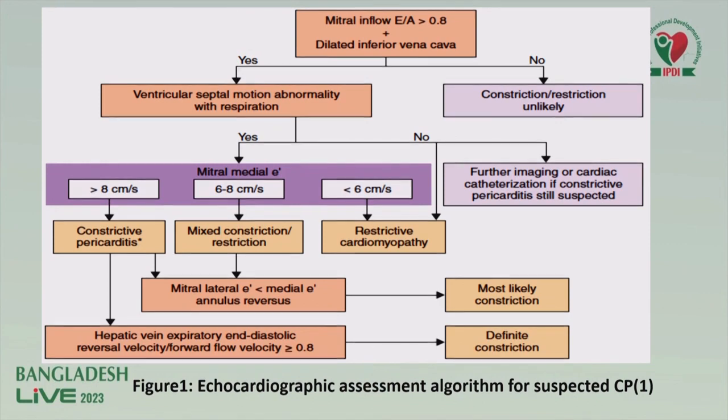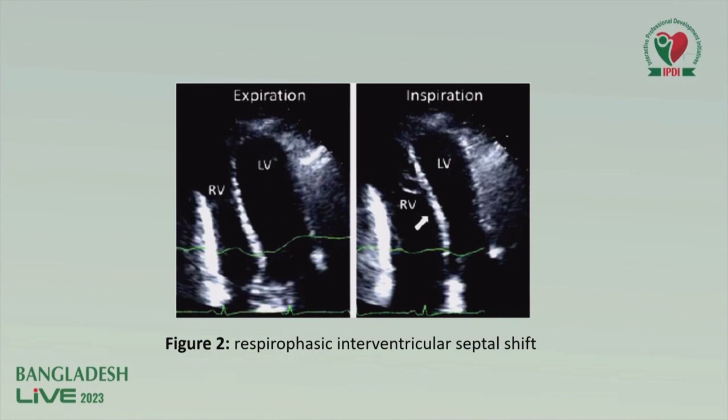If EA ratio is more than 0.8 and IVC is dilated, and there is ventricular septal motion abnormality with respiration, along with more than 8 medial E prime velocity, with the hepatic vein expiratory end-diastolic flow reversal, then it's a case of constriction. If EA ratio is more than 0.8, IVC is dilated, and medial E prime is less than 6, then it might be a case of restrictive cardiomyopathy.